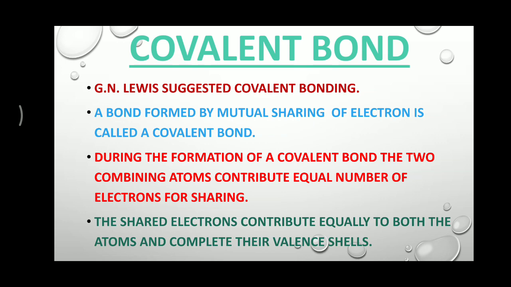The shared electrons contribute equally to both the atoms and complete their valence shell. That means there is a 50-50 contribution and 50-50 division between these two atoms. So equal contribution takes place according to G.N. Lewis.